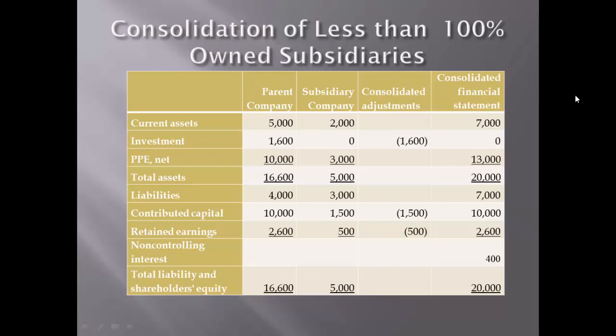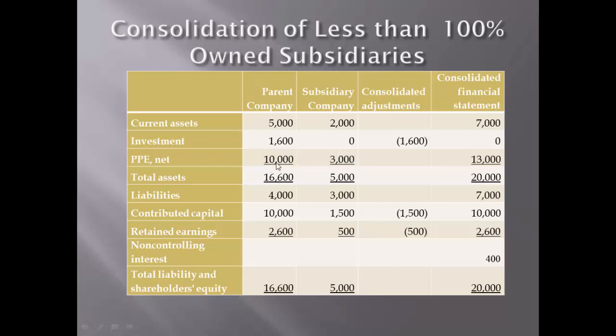Now, to consolidate, we eliminate the 1,600 investment account as well as the subsidiary's equity accounts, that is 1,500 common stock and 500 retained earnings. Both are eliminated. We then include non-controlling interest of 400 to complete the consolidation process. So again, we eliminate 1,500 and 500 being the common stock or contributed capital and retained earnings of the subsidiary.